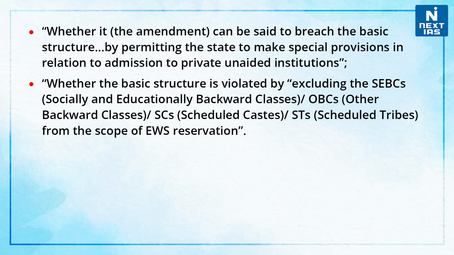Second, whether it can be said to breach the basic structure by permitting the state to make special provisions in relation to admission to private unaided institutions. Thirdly, whether the basic structure is violated by excluding the SEBCs, that is, socially and educationally backward classes, OBCs, SCs and STs from the scope of EWS reservation.